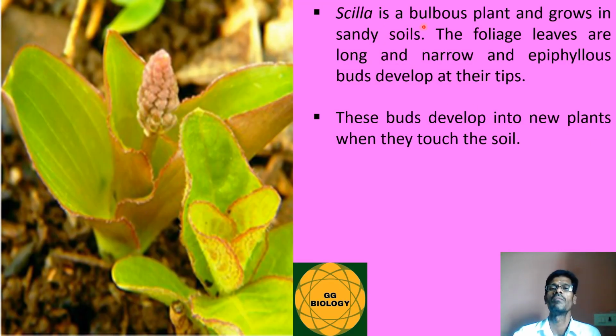And Scilla is a bulbous plant and grows in sandy soils. The foliage leaves are long and narrow. So here in the case of Scilla, the foliage leaves are very long and narrow, and epiphyllous buds develop on their tips. So these are the buds which develop on their tips. These buds develop into new plants when they touch the soil. Once these buds touch the soil, they will develop into a new plant.